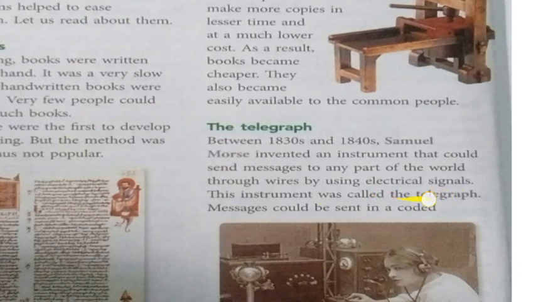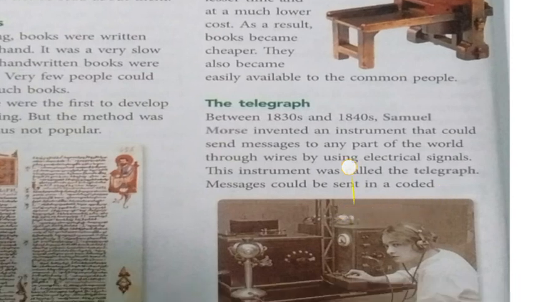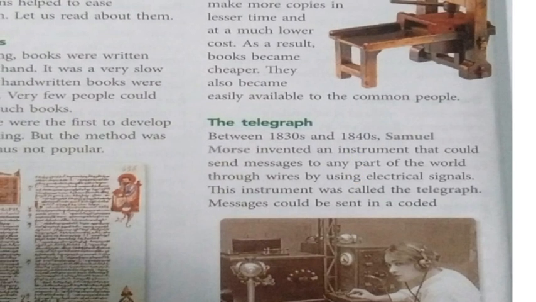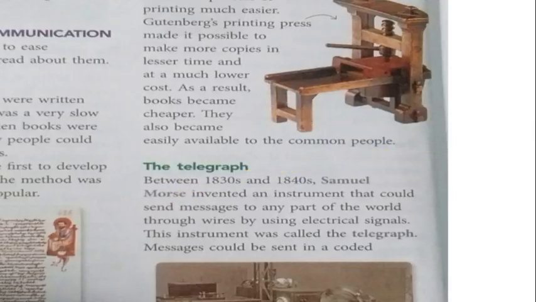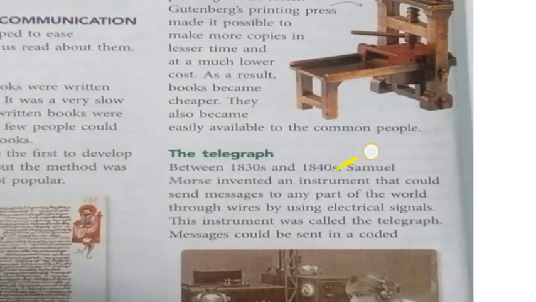And what was the signal? Electrical signal was there. This instrument was called the telegraph, and that instrument where the message was sent by using wires, by using electrical signals, is called the telegraph. Message could be sent in a code. Code means some codes are there that not everyone knows. So in that coded language the message was sent.